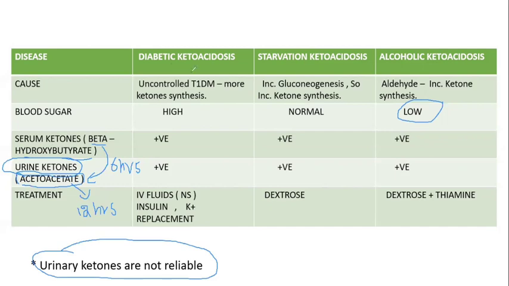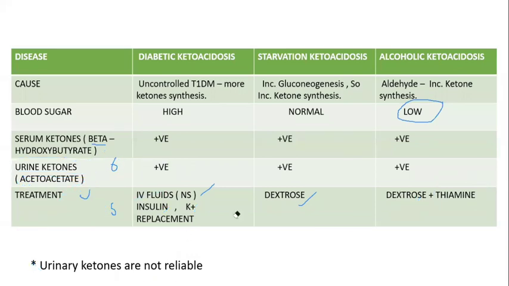Then regarding treatment, for diabetic ketoacidosis we have to supply large amounts of IV fluids to control the metabolic acidosis, and insulin for the diabetic condition. Generally insulin causes hypokalemia, so we have to supplement potassium. Then in case of starvation ketoacidosis, we have to supply dextrose. In alcoholic ketoacidosis, same dextrose, but remember an alcoholic patient will be having thiamine deficiency, so we have to supplement thiamine also. So this is about ketoacidosis.